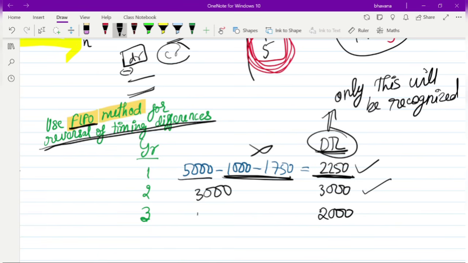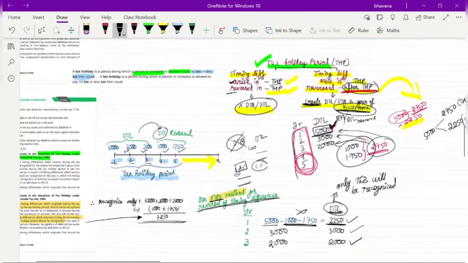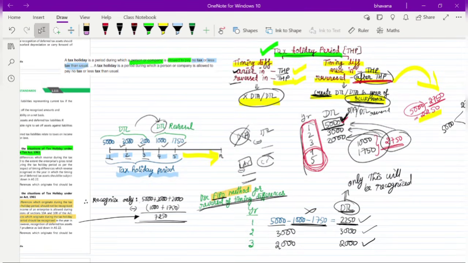The same way in the third year, will you have any reversal in the coming years within the tax holiday period? No. So the whole 2,000 will get reversed only after the tax holiday period. So for that also, in the third year itself you can create a DTL. So this is the concept of tax holiday period, and I hope you have understood it.